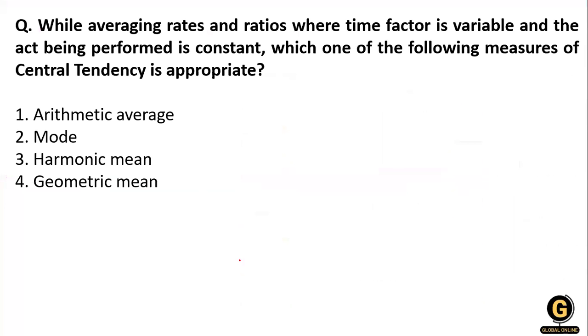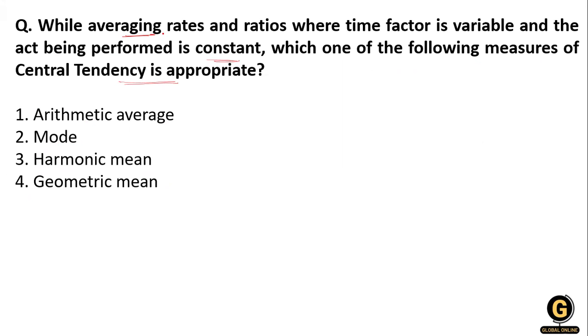Okay, so let's start with our question of the day. First question: while averaging ratios, averaging the rates and ratios where the time factor is variable and the act being performed is constant, which one of the following measures of central tendency is appropriate? Option 1, arithmetic mean average. Option 2, mode. Option 3, harmonic mean, and option 4, geometric mean.